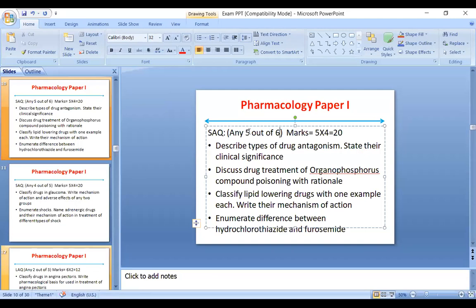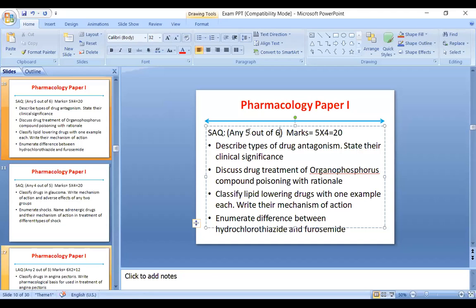Now, whenever you write the signs and symptoms, the most important is fall in BP, bradycardia or tachycardia, and cardiac arrhythmias are also expected. Okay, and respiratory failure can also occur. Muscular fasciculations are expected in these patients.